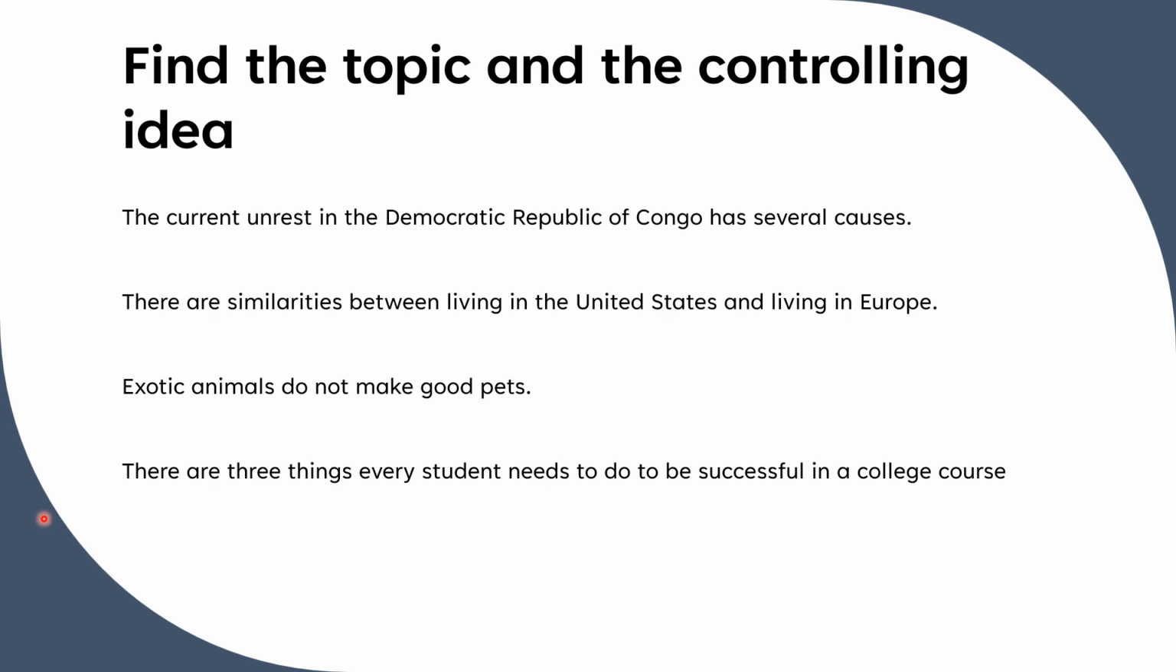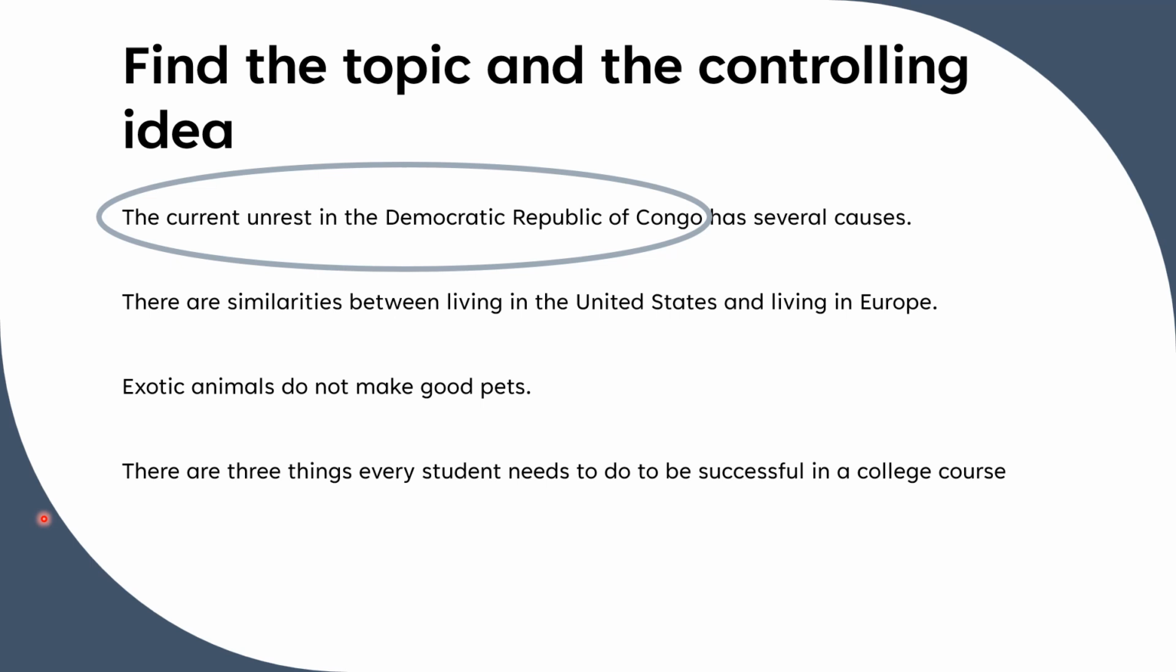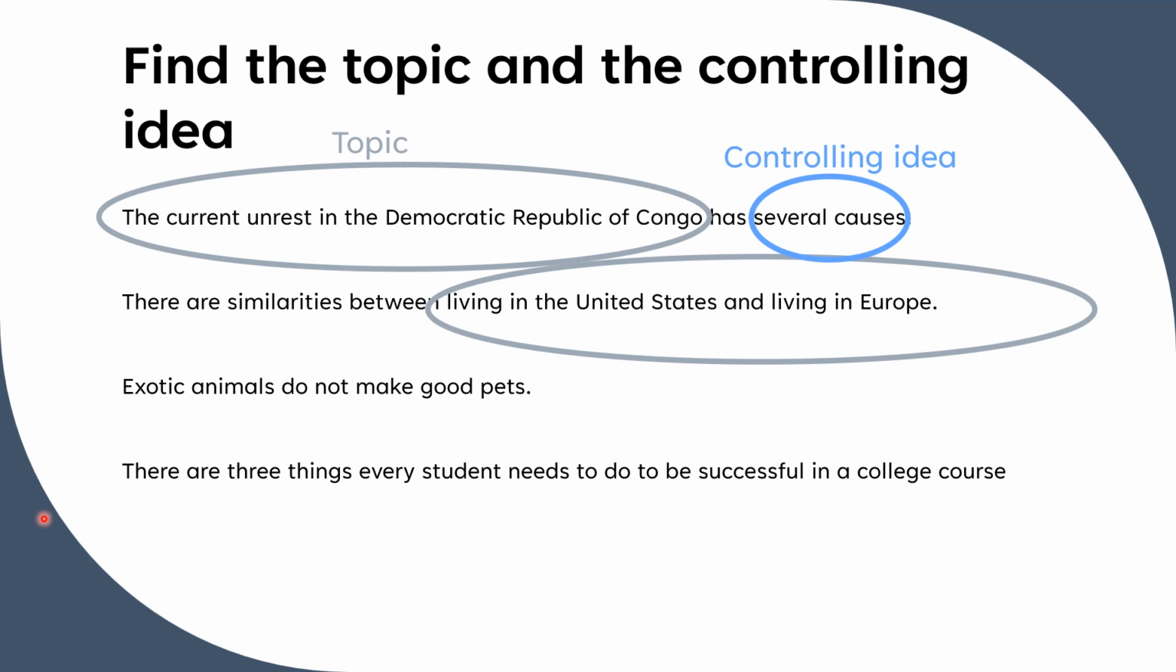So in the first sentence, the current unrest in the Democratic Republic of Congo has several causes. So our topic is this: the current unrest in the Democratic Republic of Congo. The several causes is our controlling idea. So again, we're writing a paragraph about the current unrest. The controlling idea is examining the causes in this case. Now what about our second sentence? There are similarities between living in the US and living in Europe. Now here our topic is the second part of the sentence: living in the US and living in Europe. The controlling idea is that there are similarities.